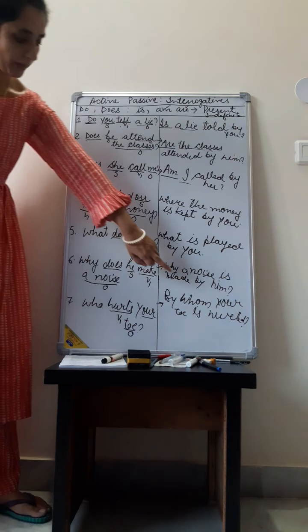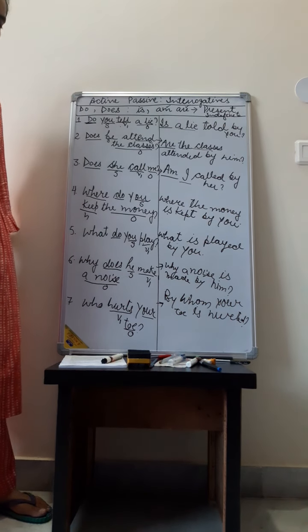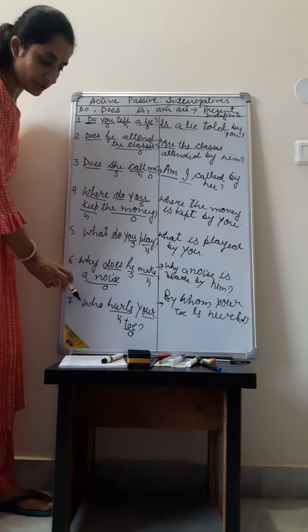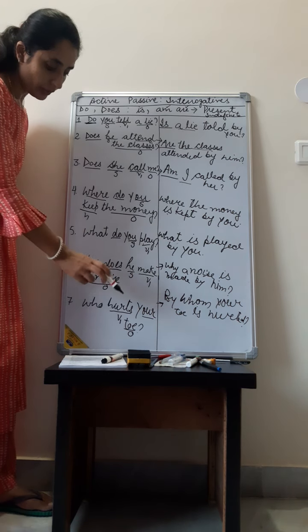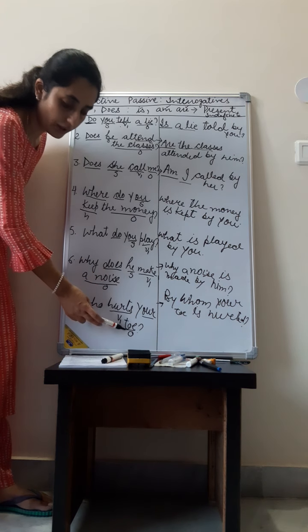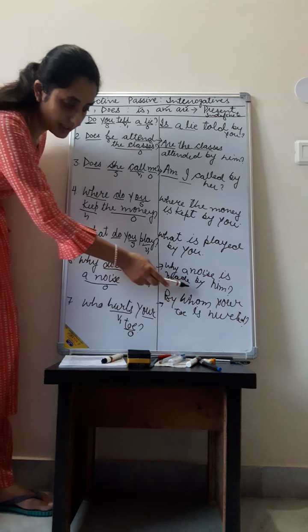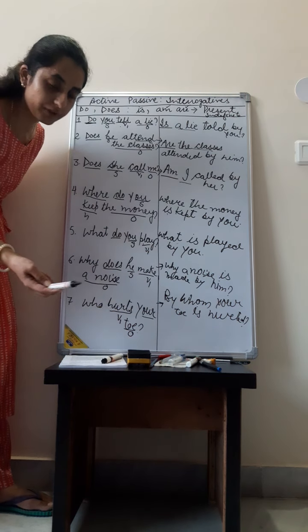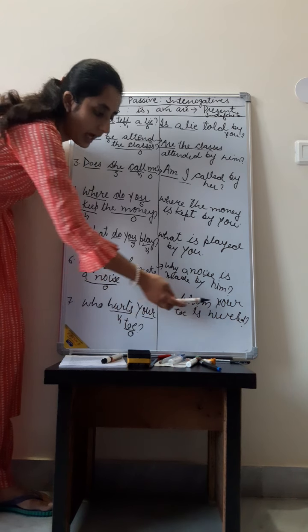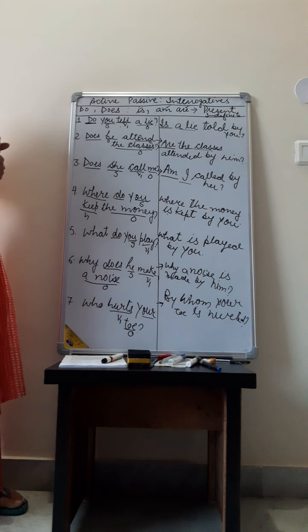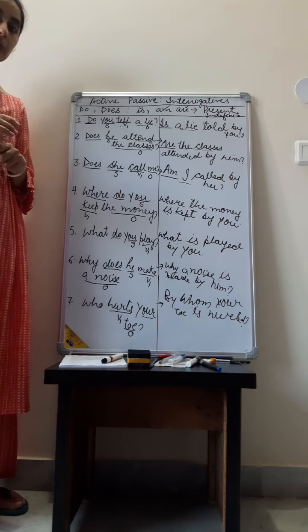Who changes to by whom? We have to remember this thing. We will always add by whom if who is written. By whom? No subject was there, object was there. Object was your toe and we made it a subject. By whom? Your toe. Then we need to add the be form. We added is and then verb's third form hurted. I hope this is clear to you.